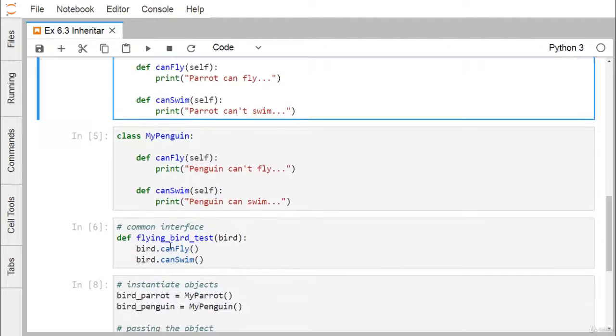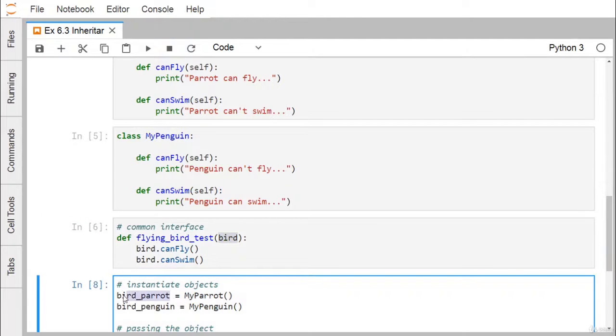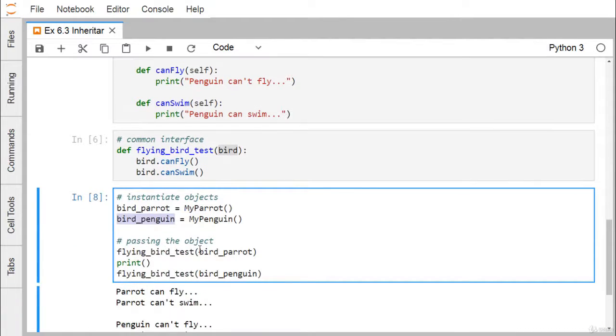Now def canFly(self), so penguin cannot fly, and def canSwim(self), penguin can swim. So now we have one common interface, that is flyingBirdTest. I'm going for bird.canFly and also bird.canSwim. In this method we're just passing bird as an input parameter, and we are calling bird.canFly and bird.canSwim. Here we have defined one MyParrot class object and one MyPenguin class object. We call flyingBirdTest with bird parrot, which is a parrot class object, and bird penguin, which is a penguin class object.